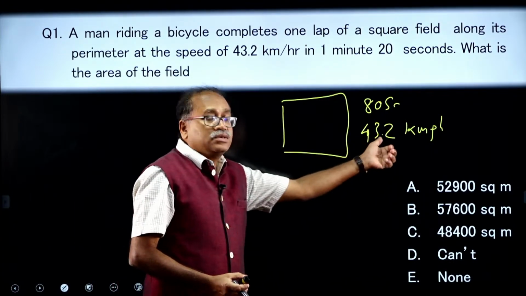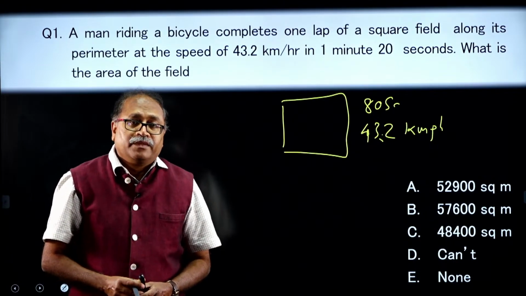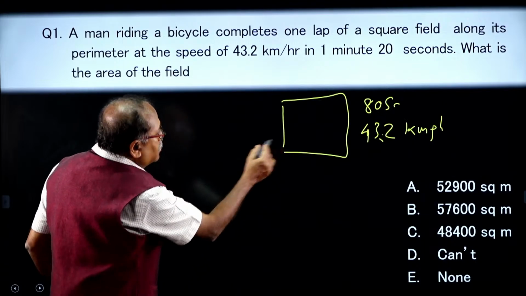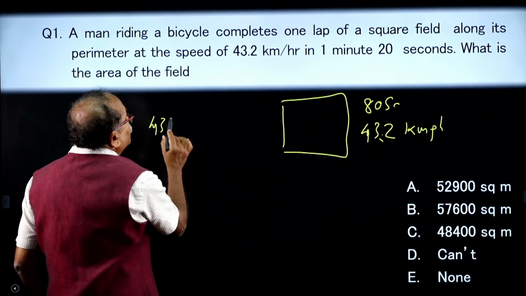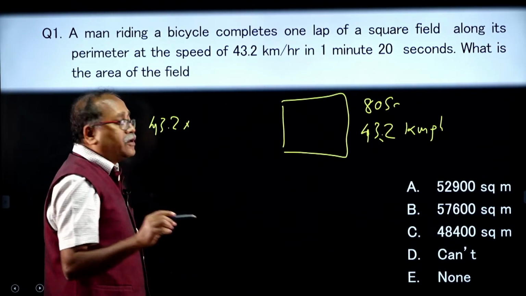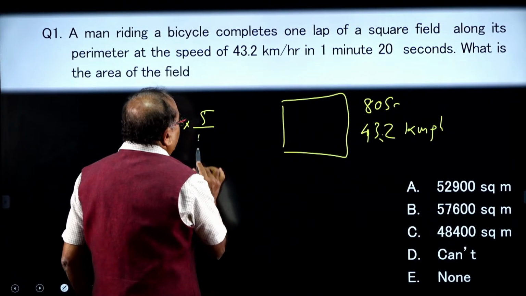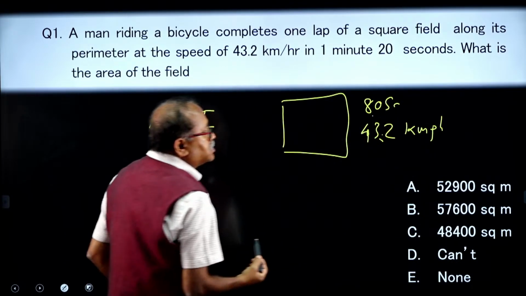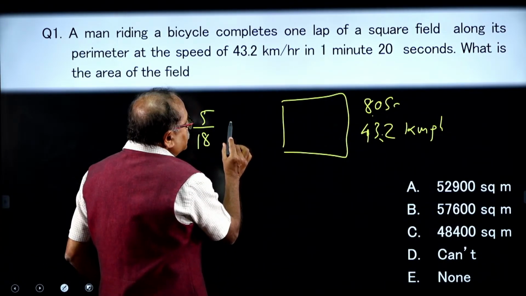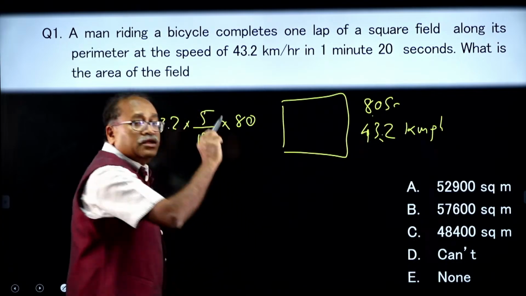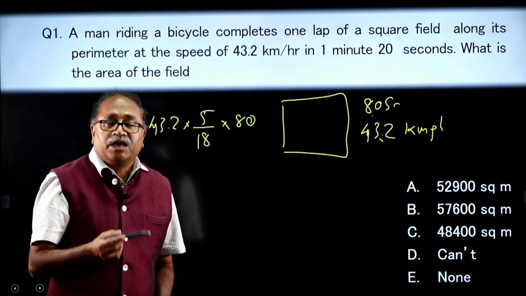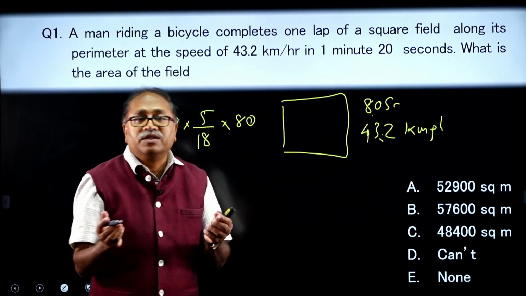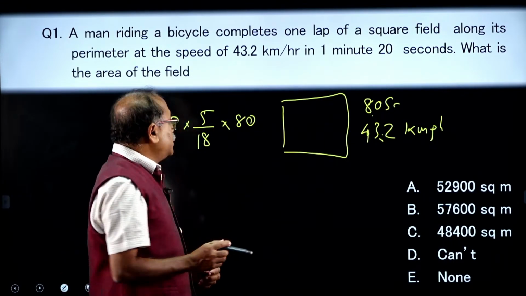What I have to do is convert this speed into meter per second. If I convert it, it is 43.2 into 5 by 18 meter per second. And it is taking 80 seconds, so multiply this by 80 and you will get the perimeter, that is 4A. Once I get 4A, I will get A, and then I will be able to find the area.